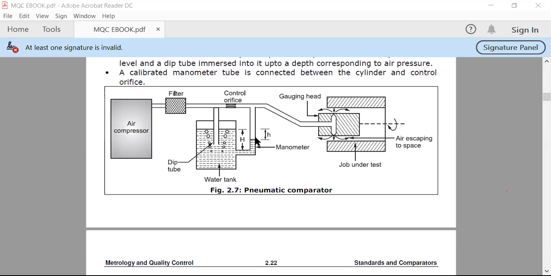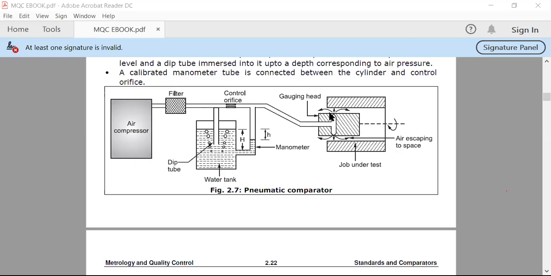Then this is connected to the line where the control orifice is given. Through this control orifice, it goes to the filter. One filter is provided. This is the air compressor, which compresses the incoming air and converts it into high pressure air. This air passes through the filter and comes to this orifice. Some air comes inside the water tank, which is why the air bubbles form, and then the air goes to your gauging head.